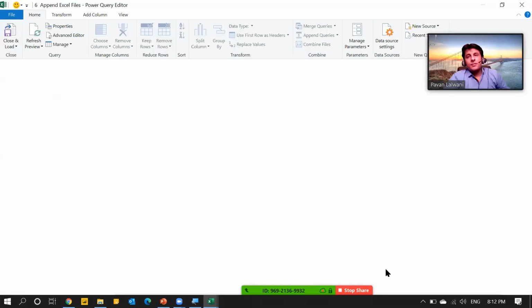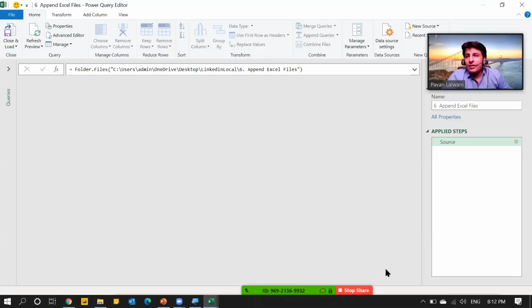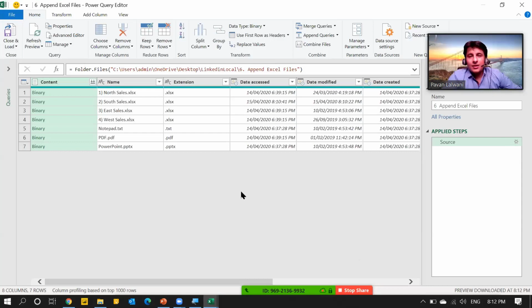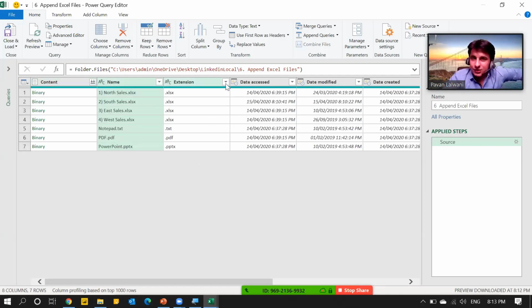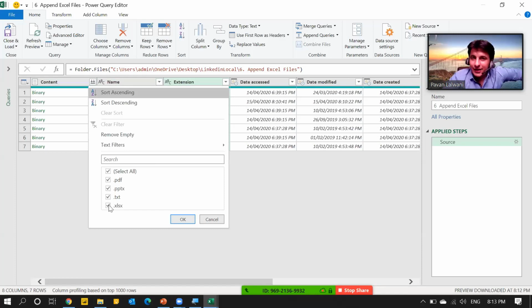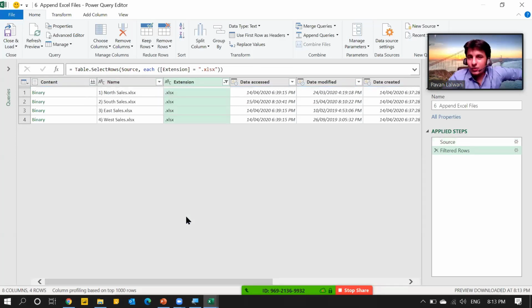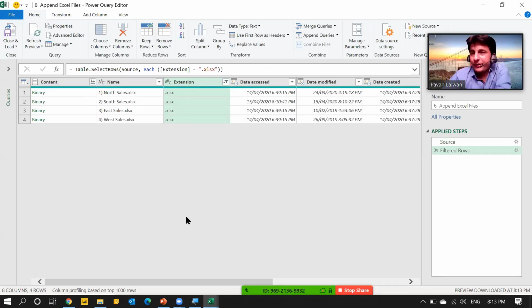If you observe, you can easily tell me there are 7 files. How do I filter only Excel files? Only Excel files by using this extension column. One method is you click on the drop down and select all Excel one by one. Not a right method. Better is you deselect all the others and keep only Excel XLSX. And okay. So I have 4 Excel files.